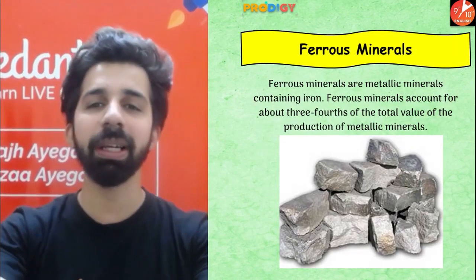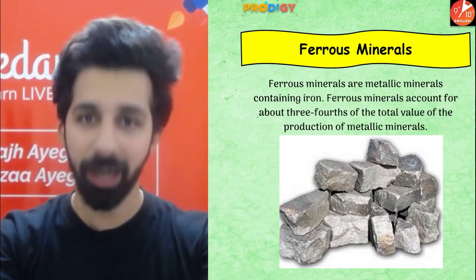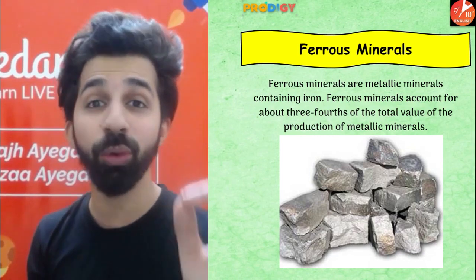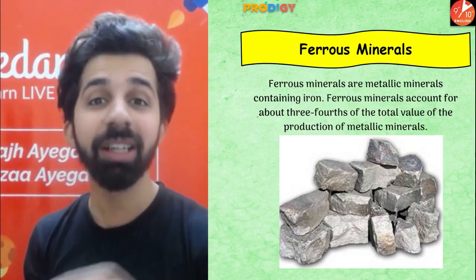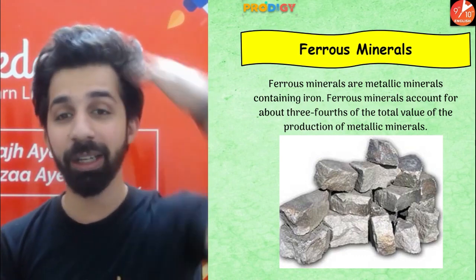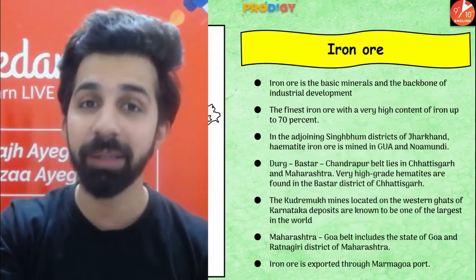Okay, so people, let's talk about ferrous minerals. What does ferrous mean? Which consists of iron. Now guys, ferrous minerals account for about 3/4 of the total value of the production of metallic minerals. 3/4 means 75%. It accounts for 75% of the total value of production of metallic minerals.